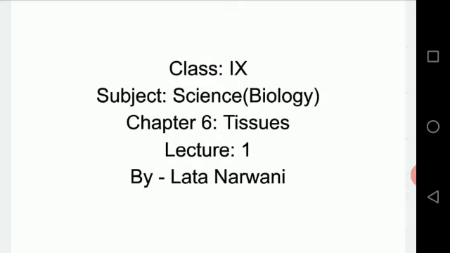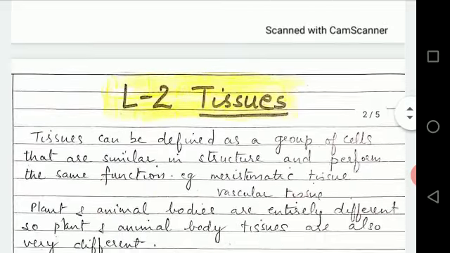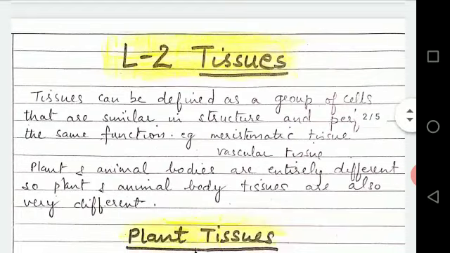Children, today we'll start a new lesson of biology, that is the lesson Tissue. Now what are tissues? Tissues can be defined as a group of cells that are similar in structure and perform the same function. Means all the cells of a tissue are similar in origin and structure, and together they perform one function. For example, meristematic tissue, vascular tissue, etc.